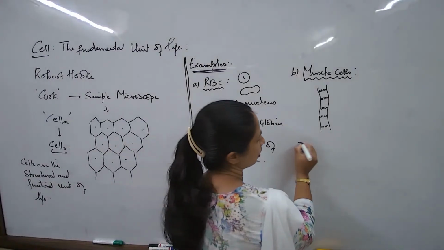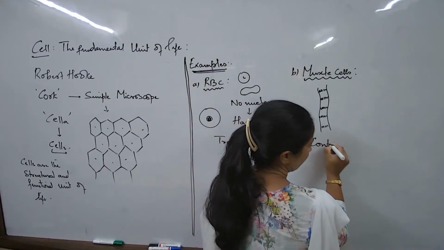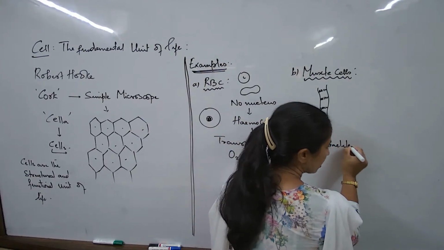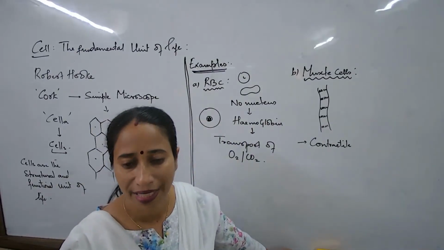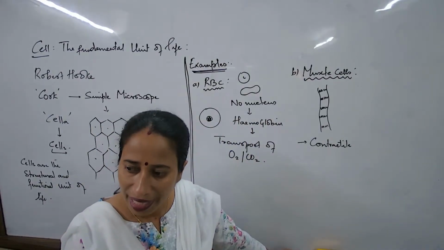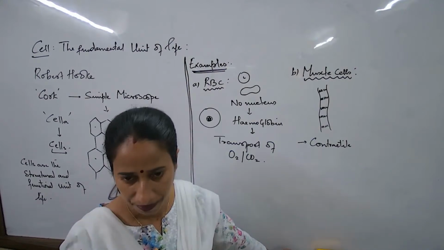So what is their major feature? Their major feature, we would write that they are contractile. You will learn all these concepts in the next chapter also. They are contractile. What is the meaning of contractile? They can undergo the process of contraction.